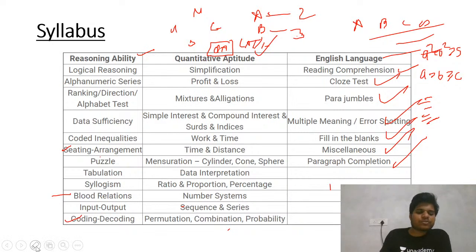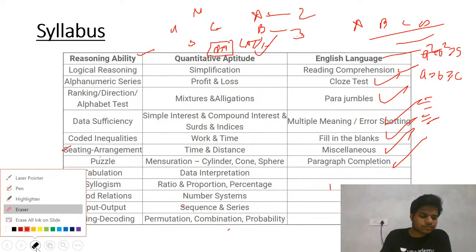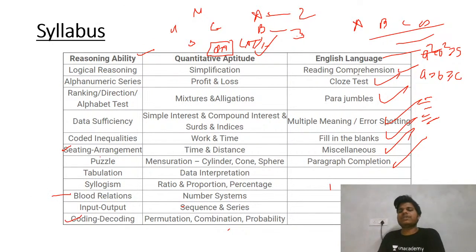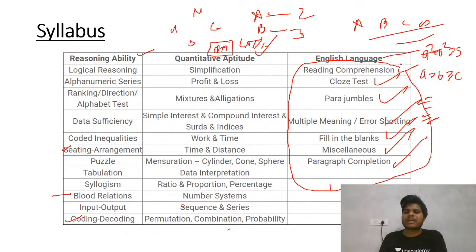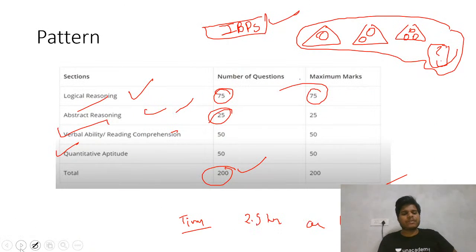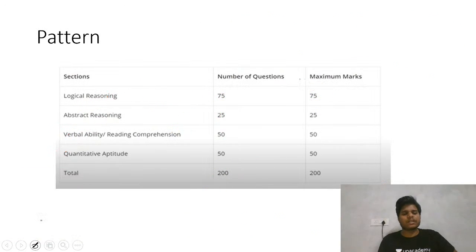Sabaj, for that thing I told that in the English language they have a lot of varieties. That's why I haven't included so many varieties there; I just told the few things. Miscellaneous covers all of it. They give some new kind of question every year, so that's why I didn't focus on that.